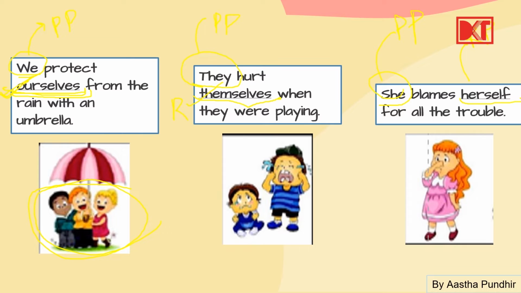Alright? तो यही होते हैं reflexive pronouns when the subject and object are the same. जैसे इसमें we had we protecting ourselves. Now we and ourselves, we doing the action on ourselves. Subject and object same. Then they, themselves. Subject and the object same. Reflexive pronoun themselves. Here also she and herself. Reflexive pronoun herself. Subject and object are same. Alright?